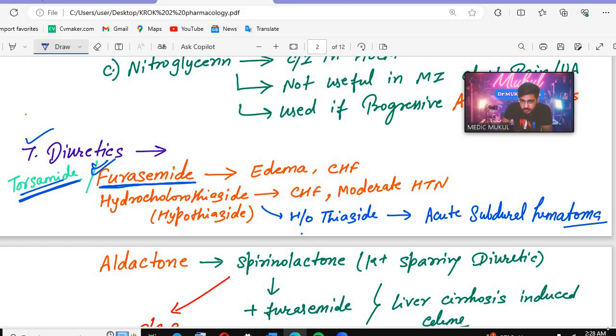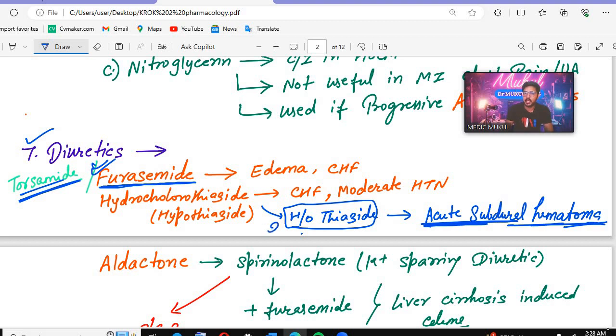Then after that, if you see in the question congestive heart failure and moderate hypertension, in that condition we will go for hydrochlorothiazide or hypothiazide. So remember, if the patient has a history of thiazides, it can lead to acute subdural hematoma.